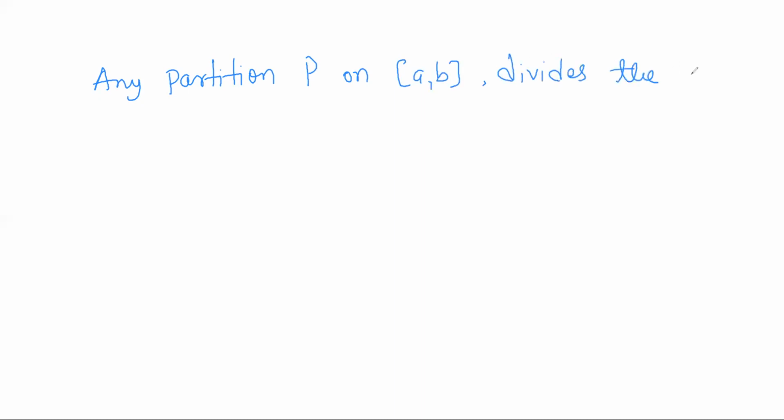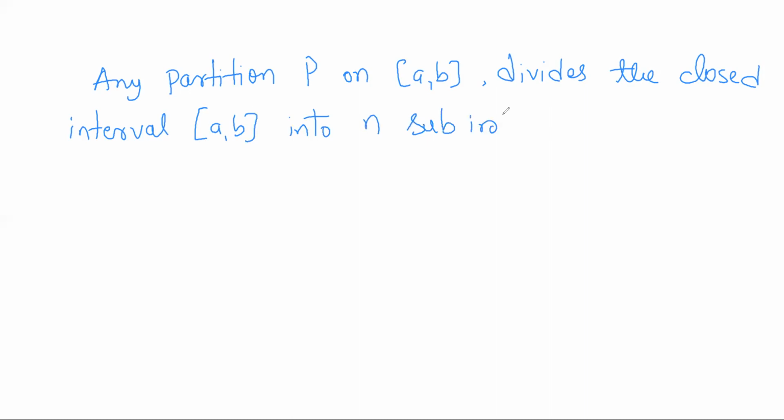So any partition P on a closed interval a comma b divides the closed interval a comma b into n subintervals, namely, which are those n subintervals?